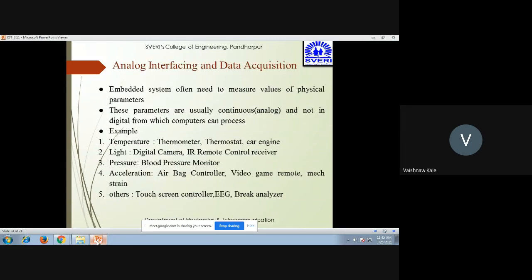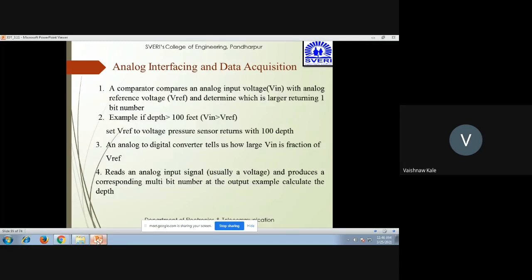Now this is the analog interfacing and data acquisition. Embedded systems often need to measure the value of physical parameters which are analogous in nature. It is not digital, which a computer can process. For example, there are temperature sensor, light sensor, pressure sensor, acceleration sensor, and other sensors. So we need to convert these analog signals into digital.